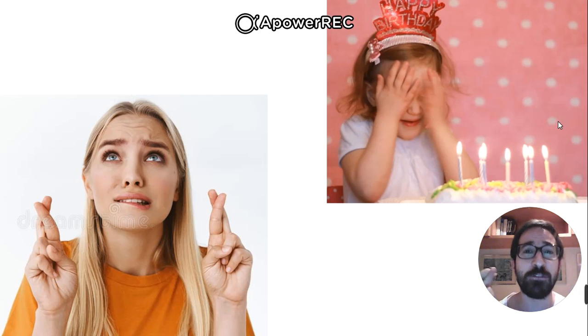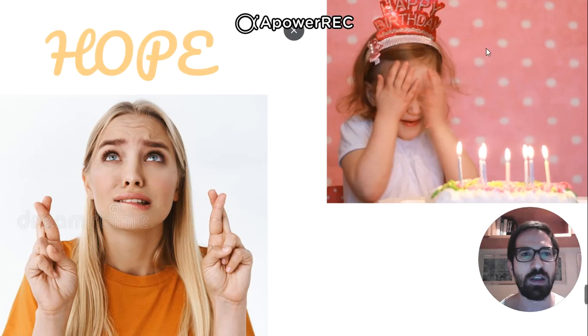She's crossing her fingers. What does it mean? Exactly. She really, really wants something to happen, right? So I think that this picture represents hope, okay? When you hope that something will happen, you cross your fingers, okay? And what about the other picture? What do you see in the other picture?